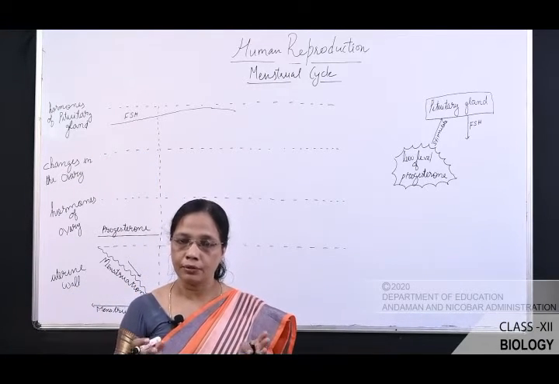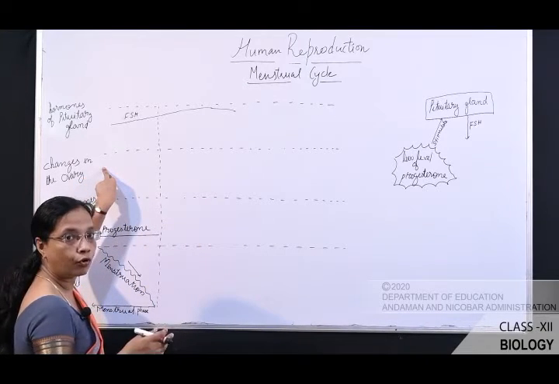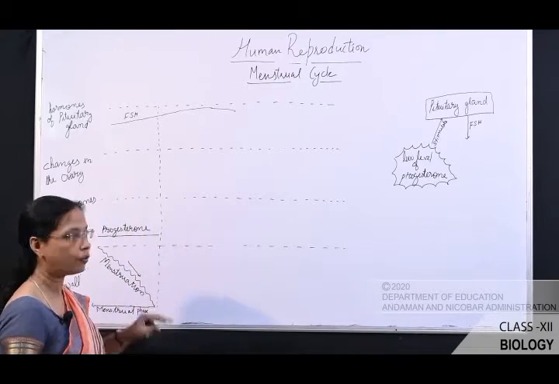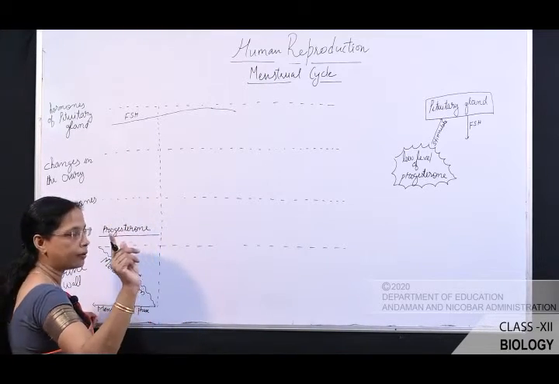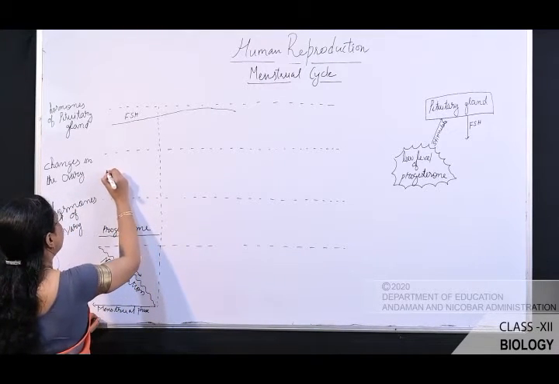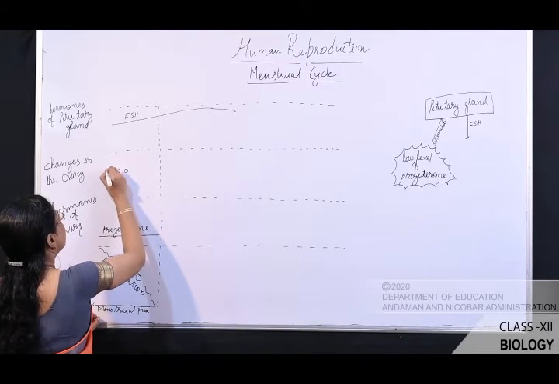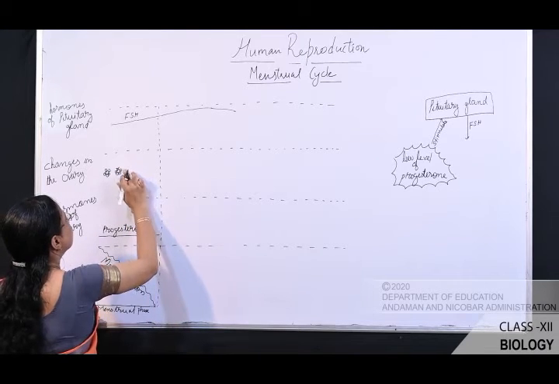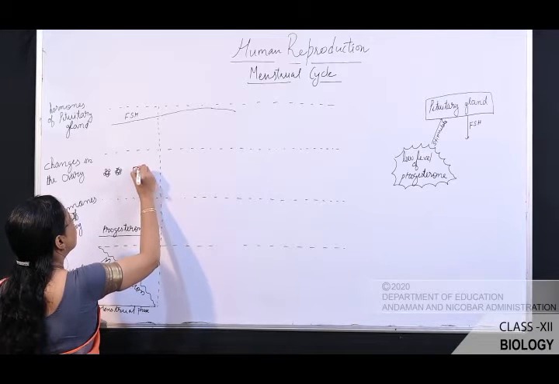Which follicles? You have studied that there is a cluster of primary follicles found in the ovary. So here there are so many primary follicles. Among these, only one started to develop due to the influence of FSH.